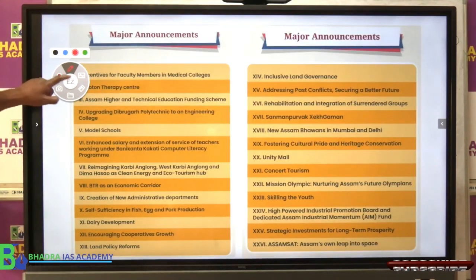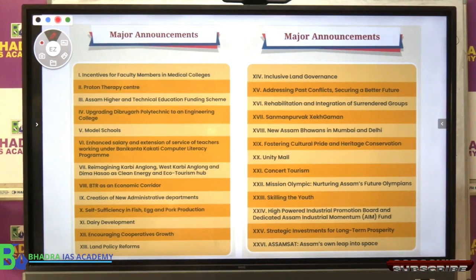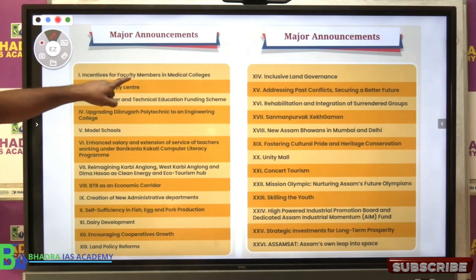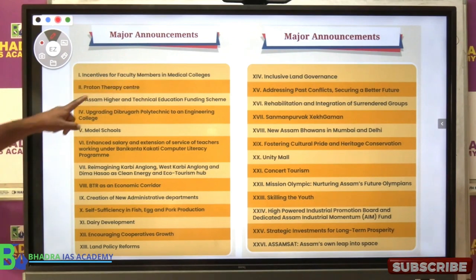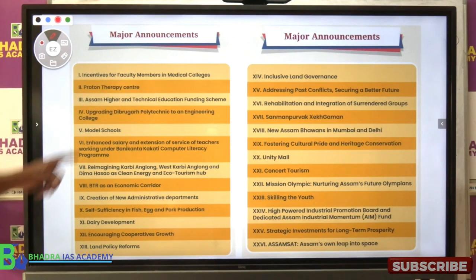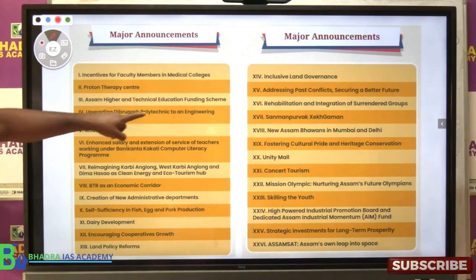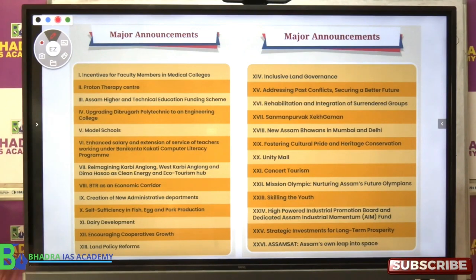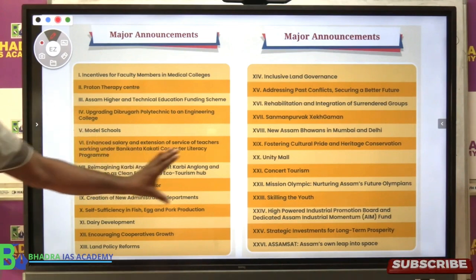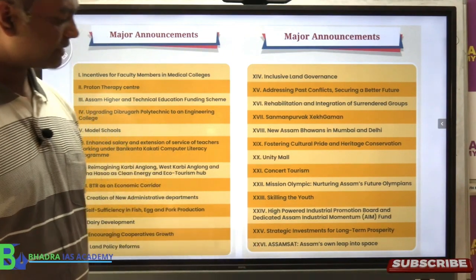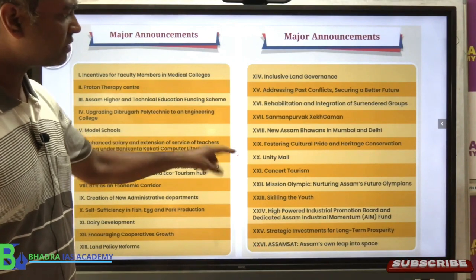Now look at what are the main announcements made in this budget. Okay, this also I will discuss tomorrow along with the 18 flagship program. First one, if you see, incentives for faculty members in medical colleges. Okay, Proton Therapy Center, Assam Higher and Technical Education Funding Scheme. Now Dibrugarh Polytechnic will be upgraded to engineering college, creating model school. You know, there are like that so many, like 26 major announcements made by government.